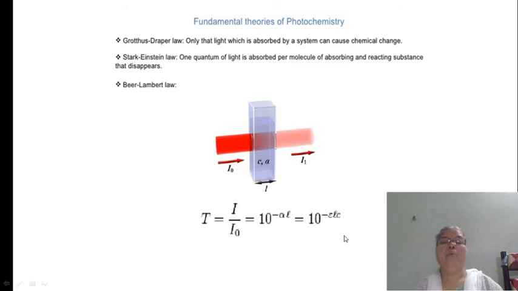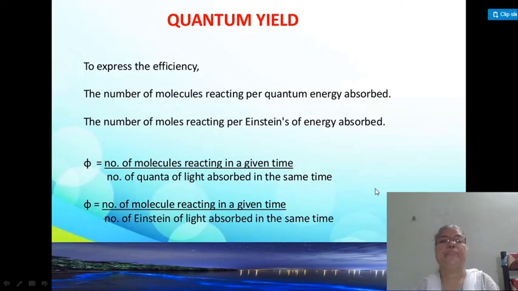How we can represent Lambert's law and Beer's law, and how to determine the relationship between absorbance, transmittance and opacity, we will see mathematically later on.